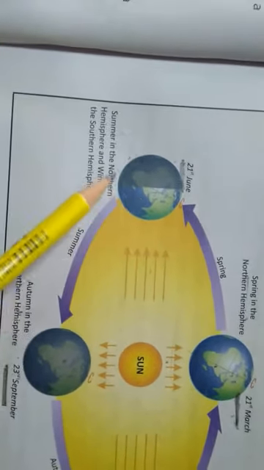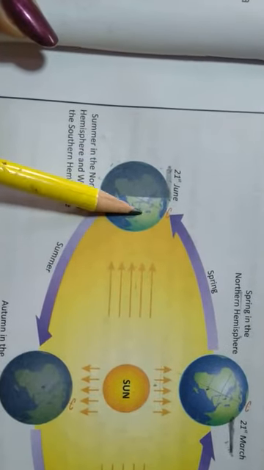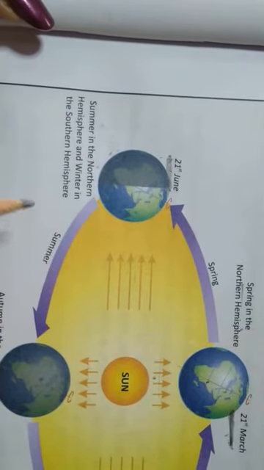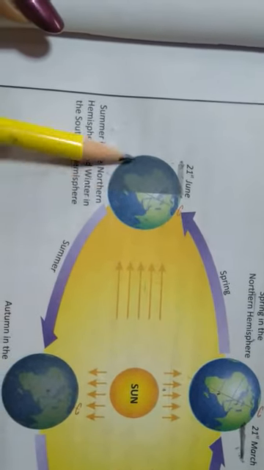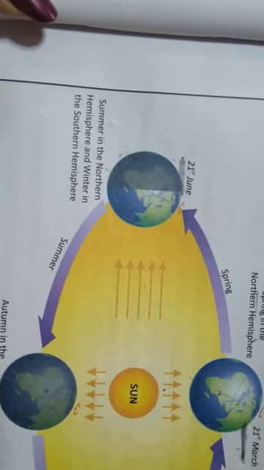In the northern hemisphere, days are long and nights are short. It receives more heat from the sunlight. In the southern hemisphere, nights are long and days are short. It therefore receives less heat.